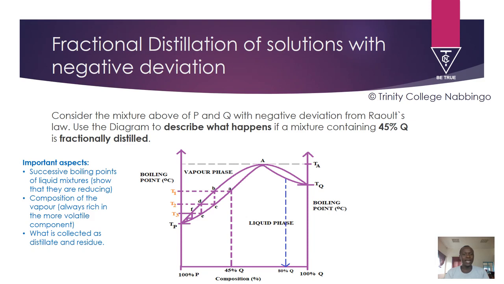Now, the azeotropic mixture, remember, it is behaving as a pure liquid, and therefore it is the one that is going to remain in the distillation flask as the residue and not Q. So we shall have the azeotropic mixture as the residue in the distillation flask.